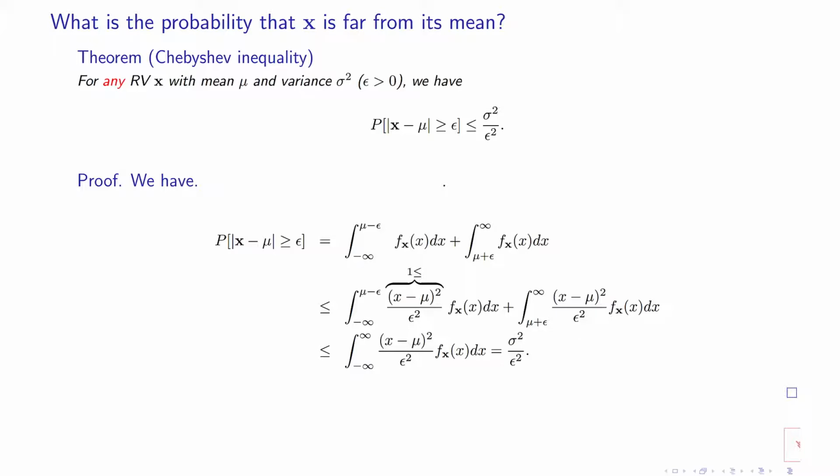The Chebyshev inequality is applicable when you have a random variable whose mean and variance are given.